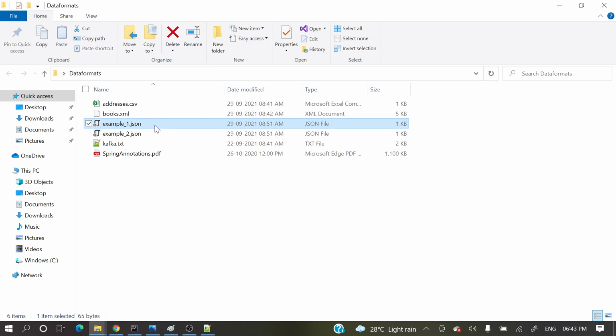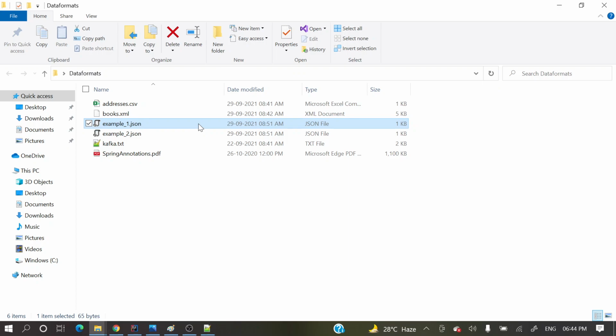So JavaScript Object Notation is a data format where we can store the data and exchange it. With whom will we exchange? Maybe I will store the data and send it to some other team, that is also possible. Another way, this is mostly used in web APIs, or API calls. In the response we'll mostly get JSON data, because it is lightweight and very easy to parse with low memory. So JSON is the JavaScript Object Notation.